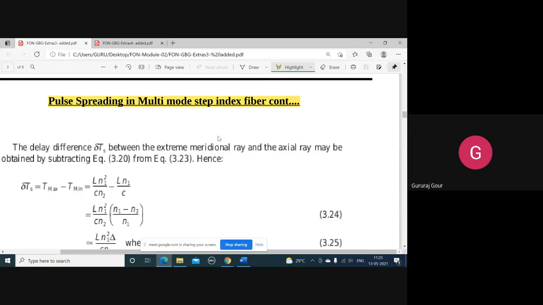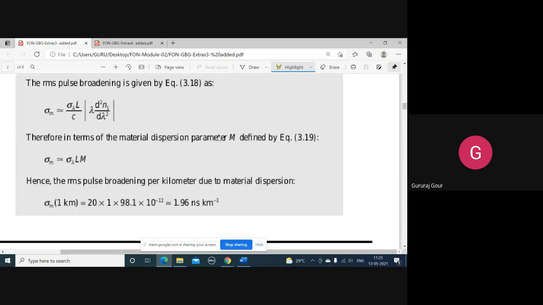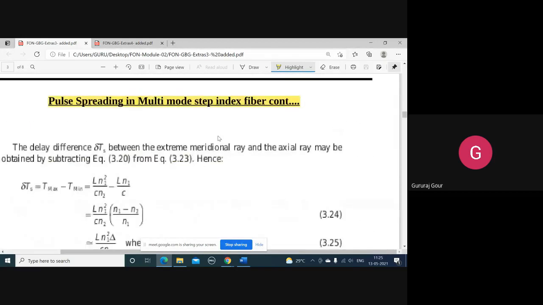Then you considered sigma m as the RMS pulse width that has been launched by this optical source, and we have gone through the journey of how to get an expression for sigma m, that is RMS pulse spreading due to the material dispersion, so far with the material dispersion parameter M. Next, we'll consider this pulse spreading aspect with respect to the multimode step index fiber.